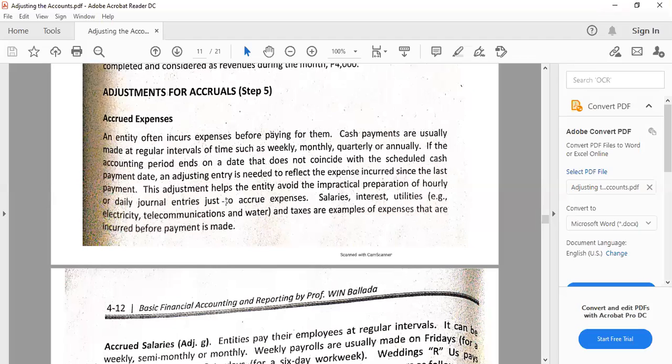These are expenses already incurred but not yet paid. Common examples are salaries, interest, and utilities, for example electricity, telecommunications, water, and taxes. These are examples of expenses where the end of the accounting period, which could be a month, quarter, semester, or year, does not coincide with the payment. Let's say, for example, electricity. For the month of November, we have already made use of it, but the payment of that particular usage of electricity is next month, December.